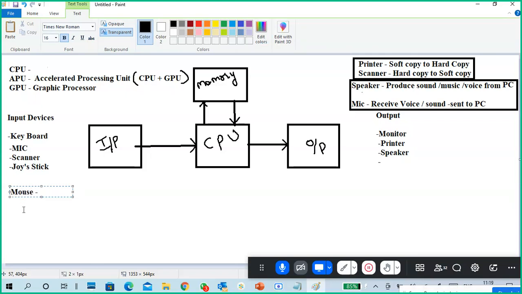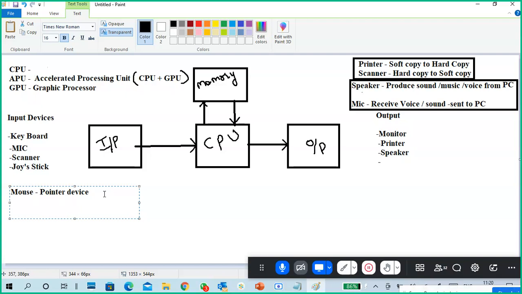Mouse. You're habituated to using a mouse, right? So the mouse is a pointer device. Of course, for giving input also, it is very useful. Another input device.